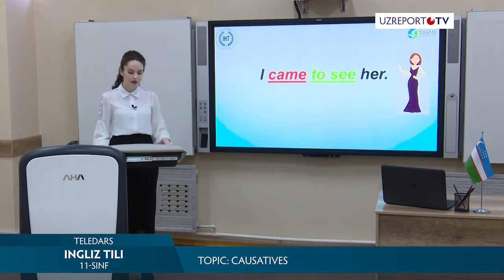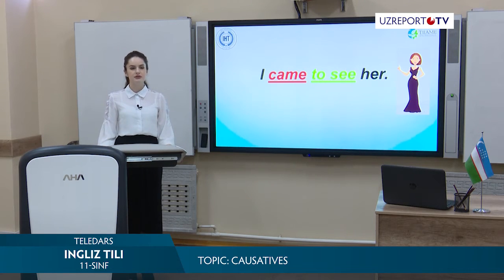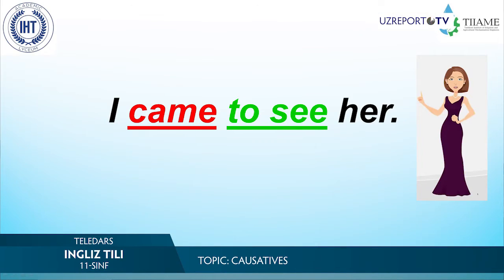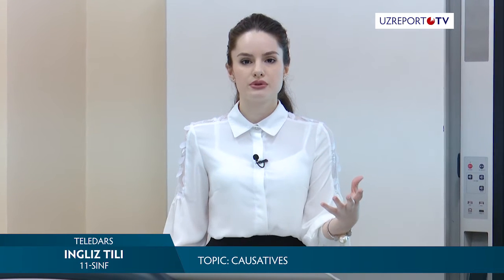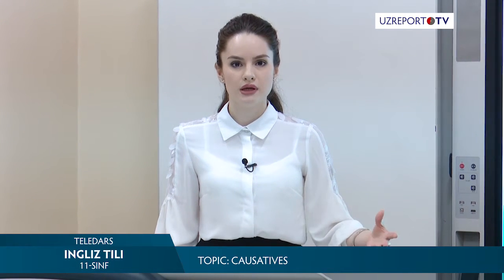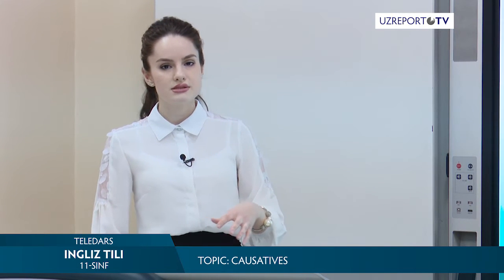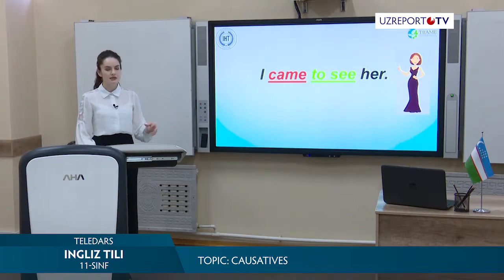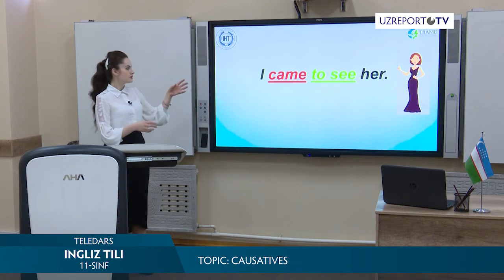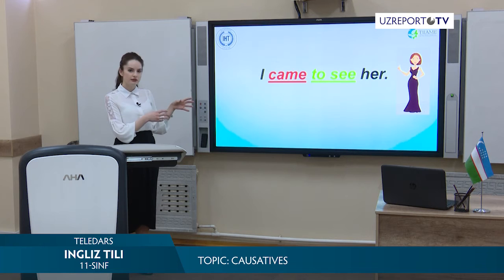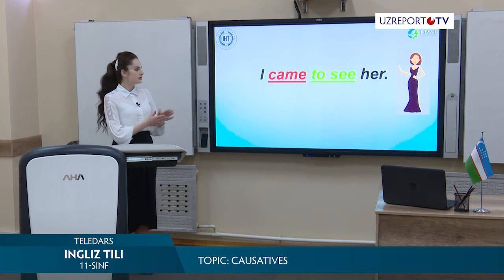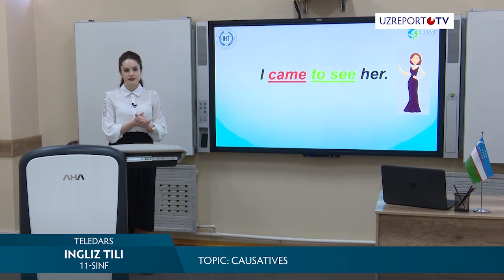For example, I came to see her. I came to see, we may ask some question. I came for what? What was my purpose? What was the aim? Here is just a sentence where we may express some meaning without an agent. You may see that there is no agent here. So this sentence is not a causative sentence.